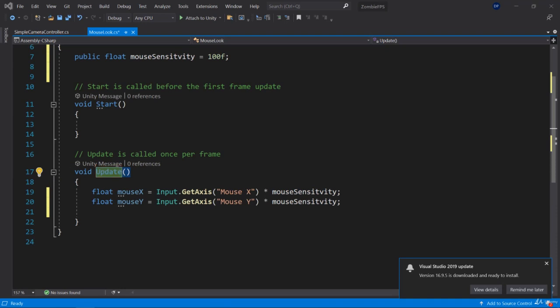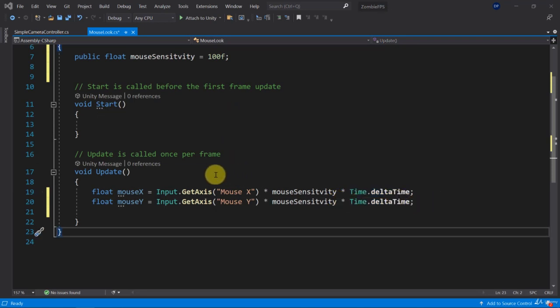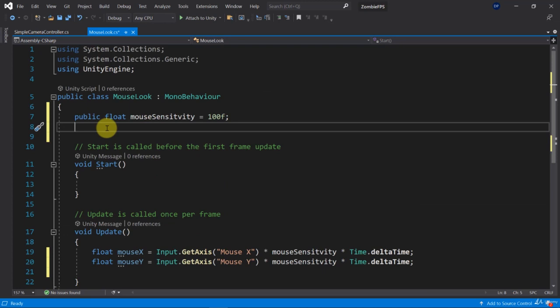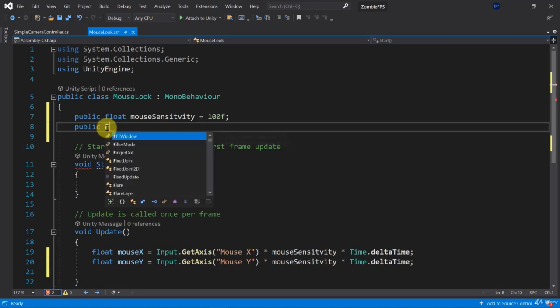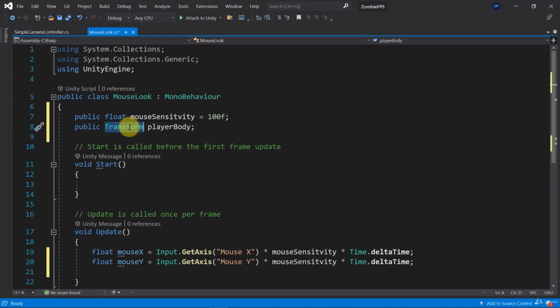And now we need to consider that we have this update method, right? And inside of this update method, we want to make sure that this is going to be frame rate independent. So here, let's multiply with Time.deltaTime, which gives us the time that has passed since the last iteration or the last call of our update method. So let's use that for both of them. Now we need to make sure that we rotate our player, and therefore we need to know what we need to rotate, right? So let's get the player using a public Transform here, which will be the playerBody. Okay, so we're getting the Transform component from our player body, which we can then drag in.